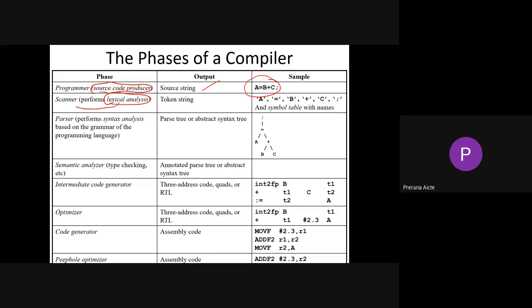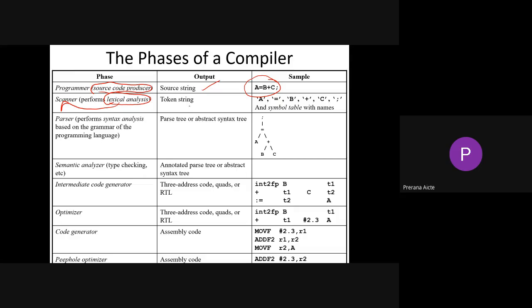We also call it a scanner. This is a bit I encountered in GATE. They'll ask it somehow like that: lexical analyzer as scanner, parser, analyzer. Right? We also call lexical analyzer a scanner.